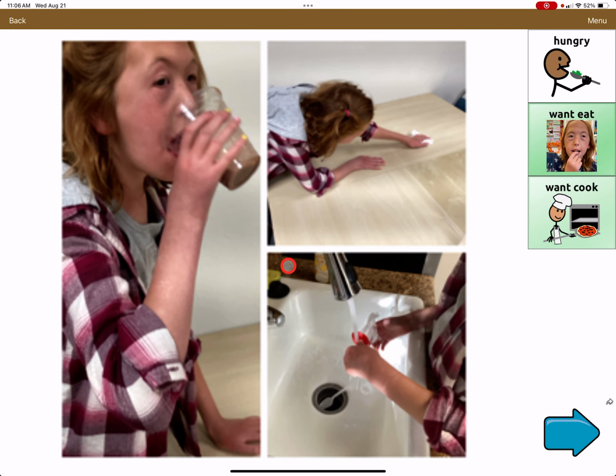She would often go to this page through those series of links in order to ask for something to eat. So she's hungry, but she'd go from the home page, scroll through to About Me, to photos, to this page. I want to tell you about something I love to do. Can you guess what it is? But her message was really, I want to eat. So I put that button here on the side. And then it goes through and I love to cook. Each page has a message and then goes to the next page.